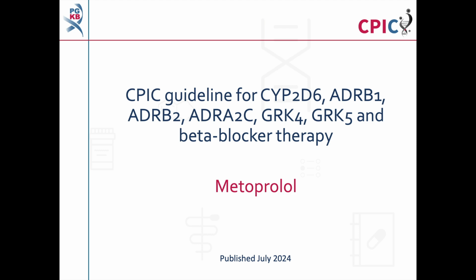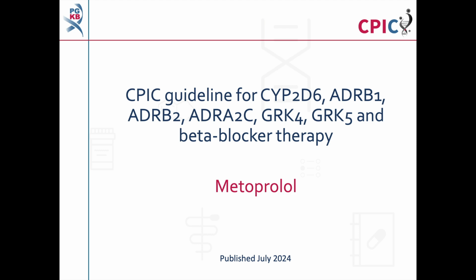This is a summary of the CPIC guideline for beta blockers and variation in the genes CYP2D6, ADRB1, ADRB2, ADRA2C, GRK4 and GRK5. This video will specifically cover the recommendations for metoprolol. A video covering the gene-drug pairs assigned a no recommendation in the guideline can be found on the PharmGKB website and on the PharmGKB YouTube channel.